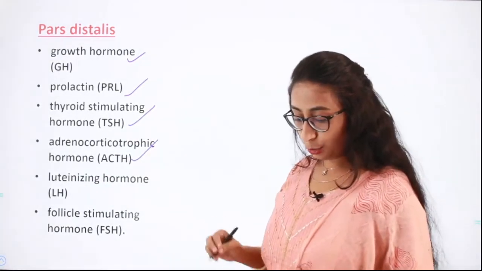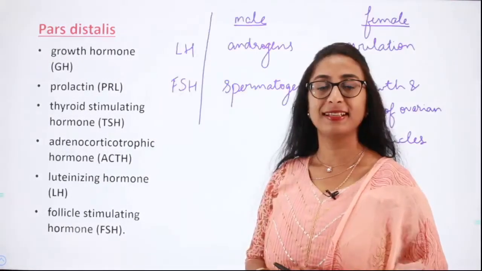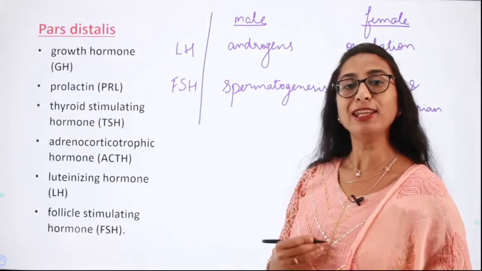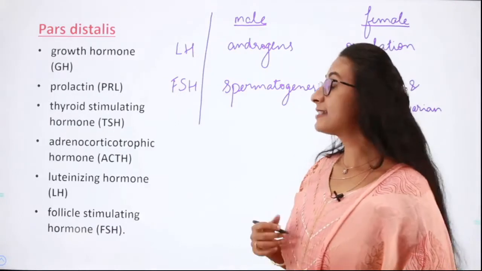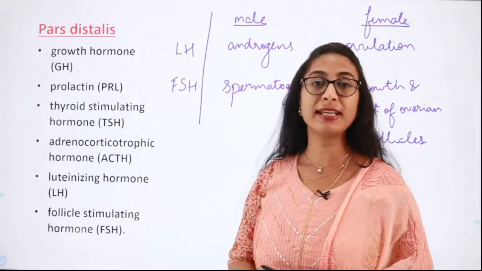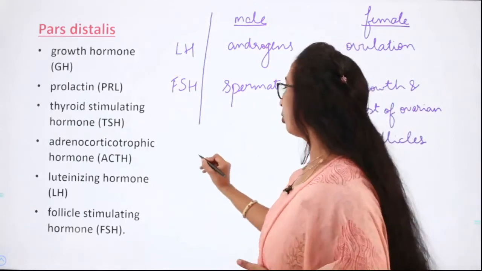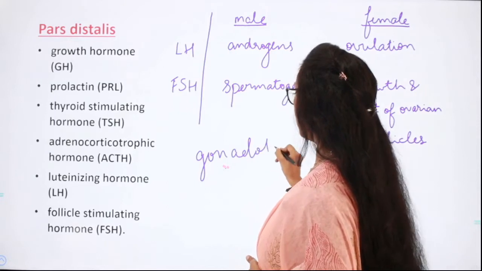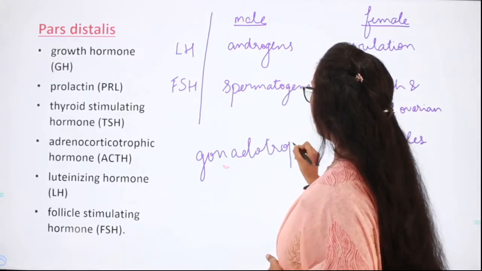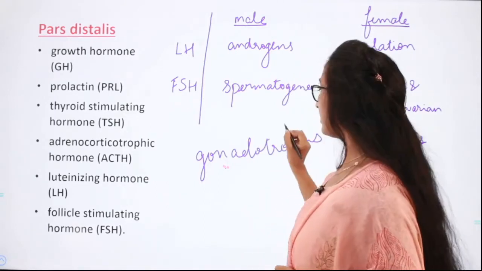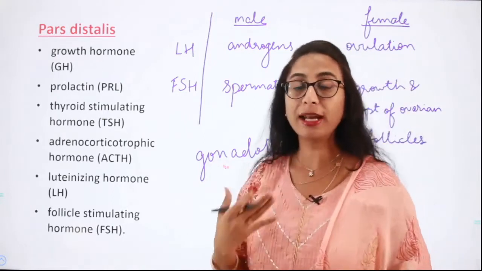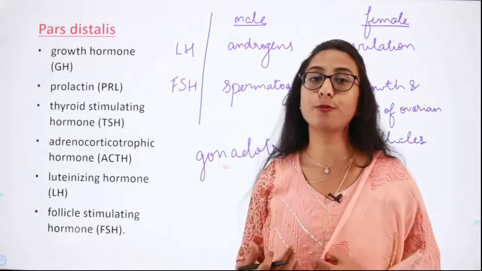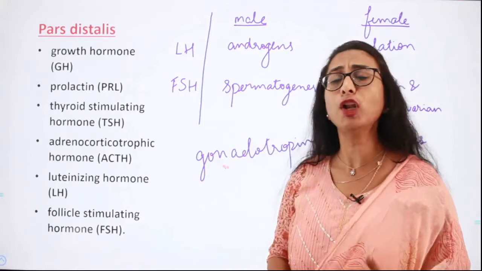Next is the luteinizing hormone. The luteinizing hormone and the follicle stimulating hormone stimulate the gonadal activity, and hence they are called gonadotropins.